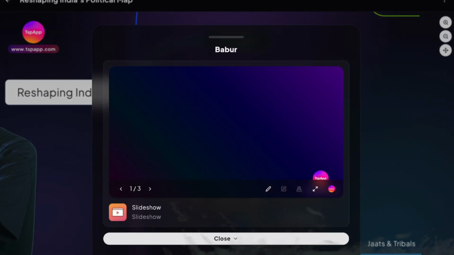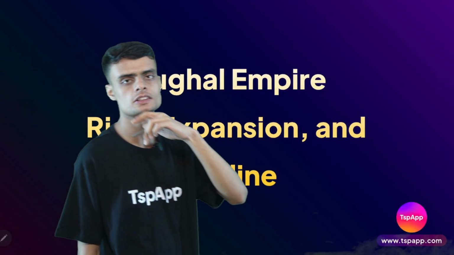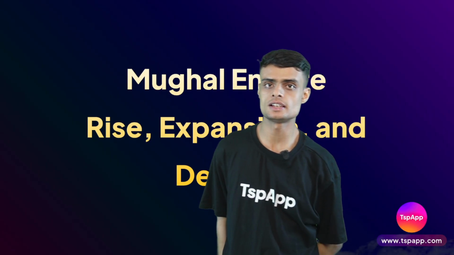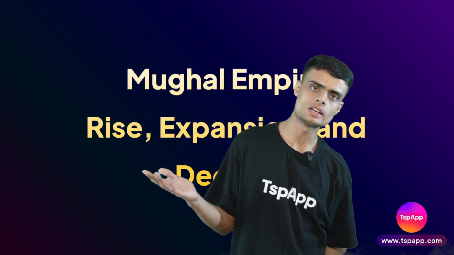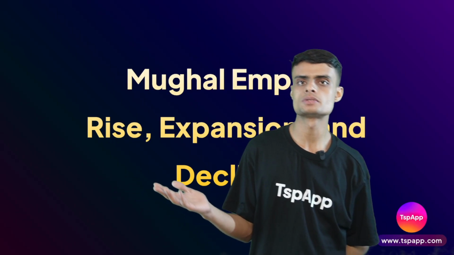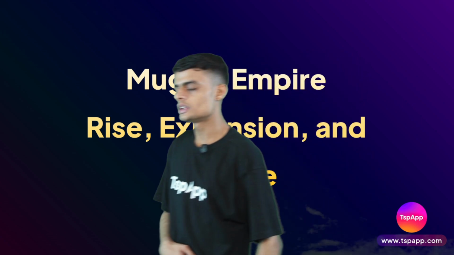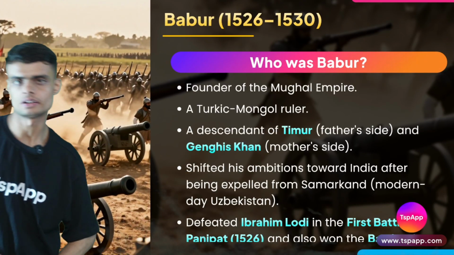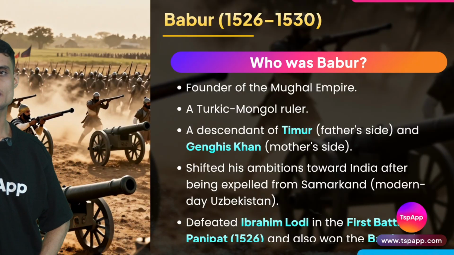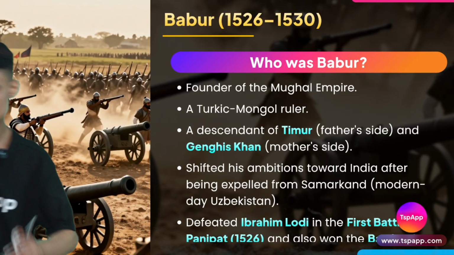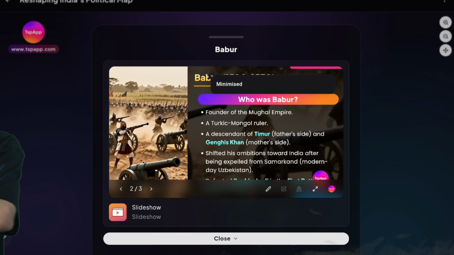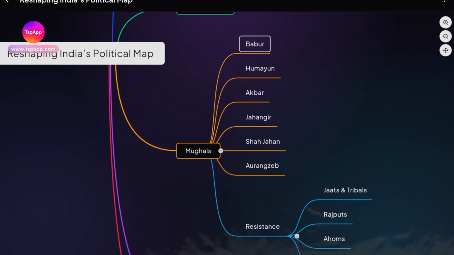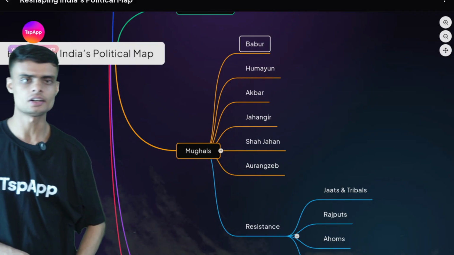In nature, we say that to build anything new, something old needs to be destroyed. So we are seeing this time period when old kingdoms are getting destroyed and new kingdoms are coming. One of the new kingdoms that came in this time period was the Mughal Empire, the famous empire set up by Babur. Let us first look at the different rulers who would rule over the Mughal Empire. They are Babur, then Humayun, then Akbar, Jahangir, Shah Jahan, and Aurangzeb.